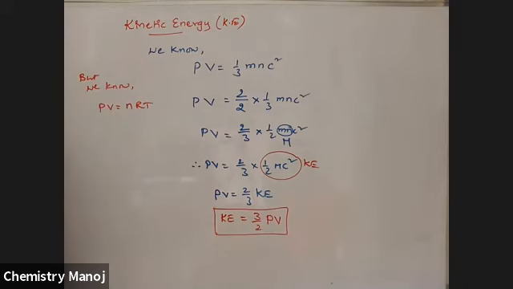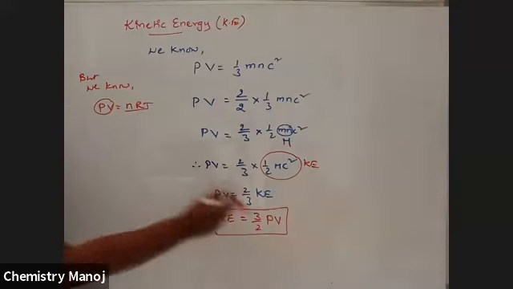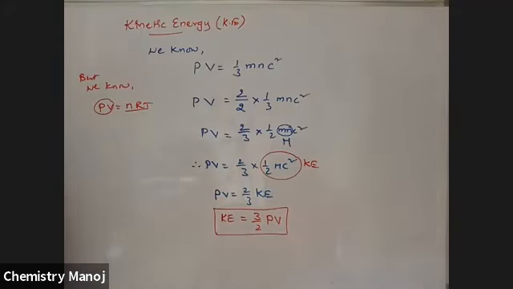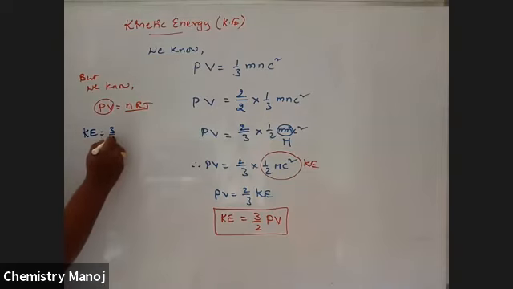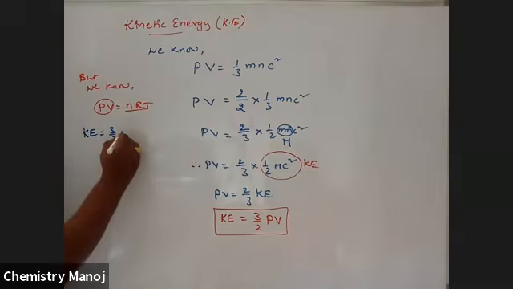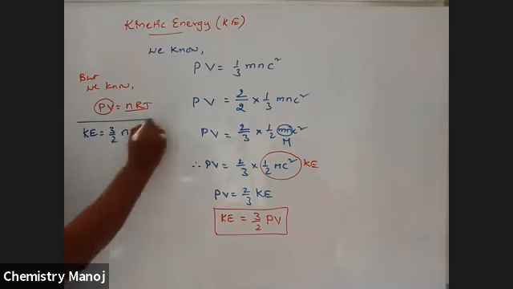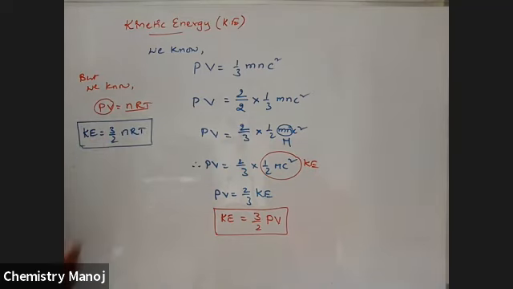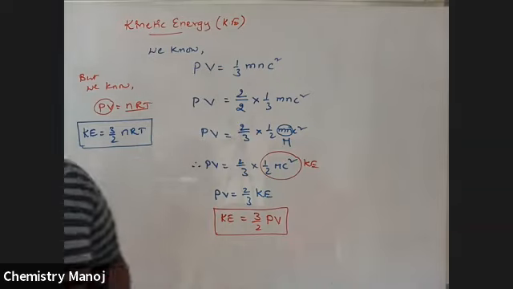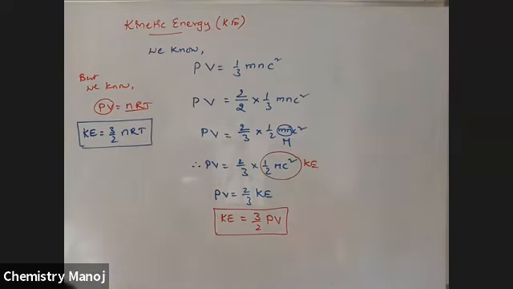So PV is replaced with nRT in that term. That is KE is equal to 3/2 nRT. This is the major equation to derive kinetic energy of the gas molecule. So how to calculate kinetic energy of the gas molecule? KE is equal to 3/2 nRT.